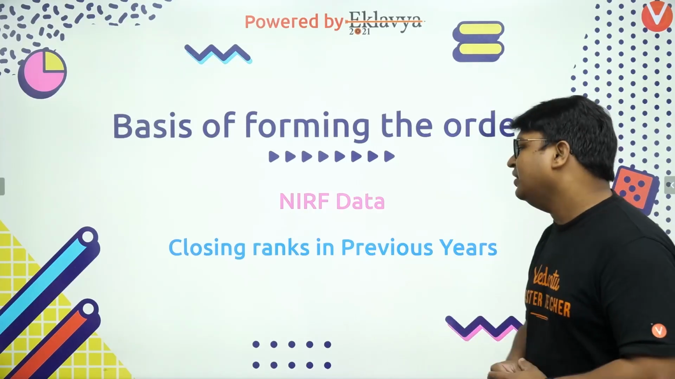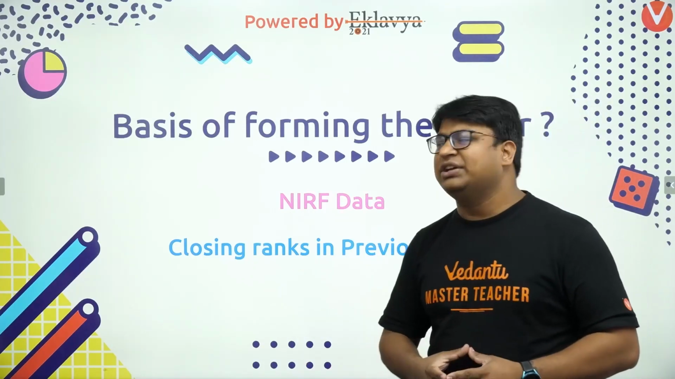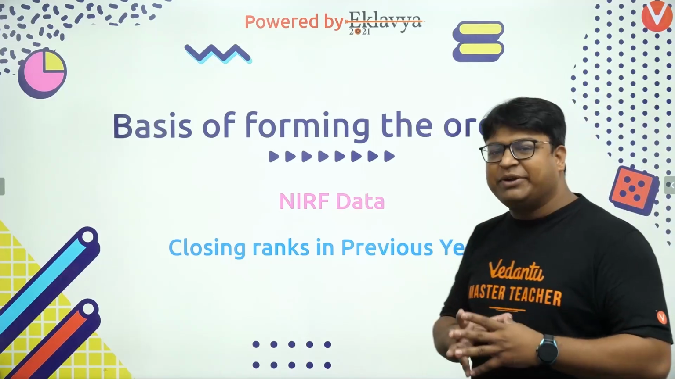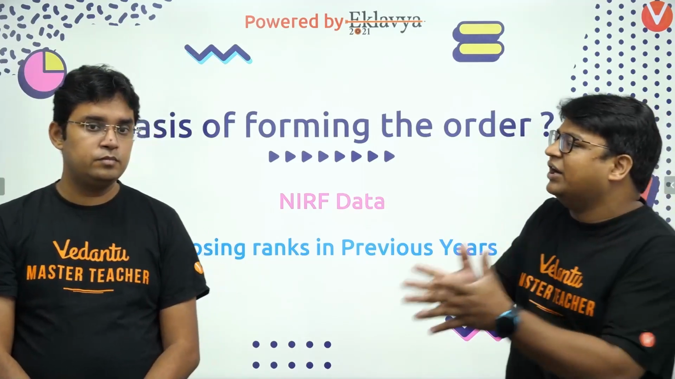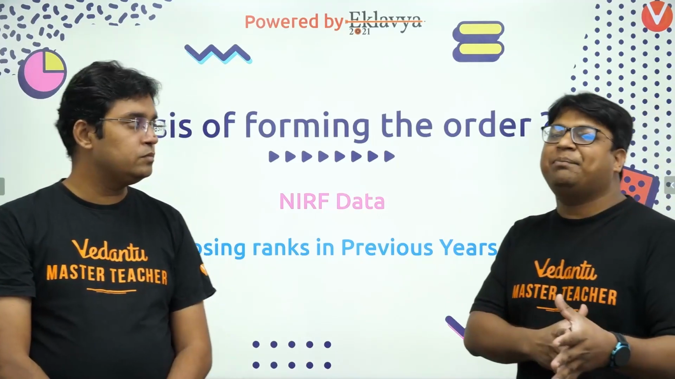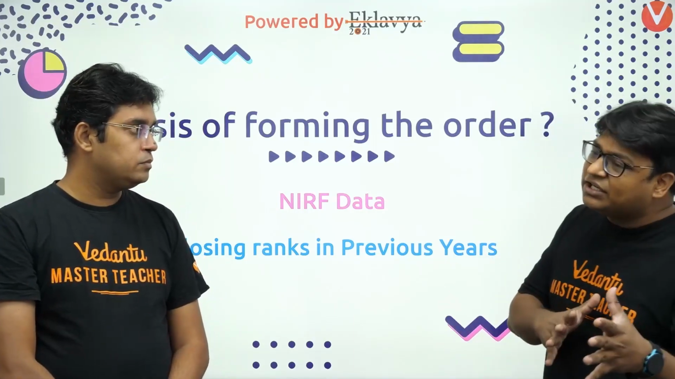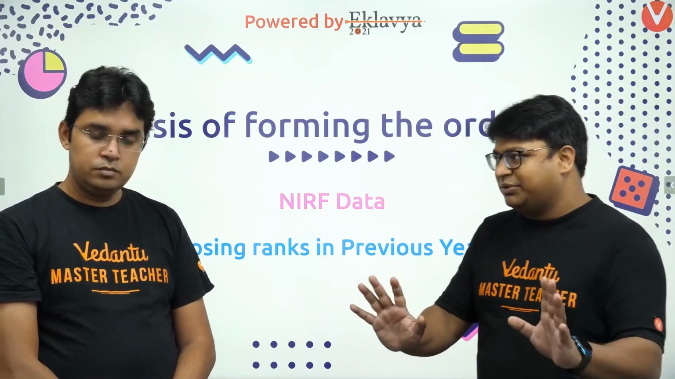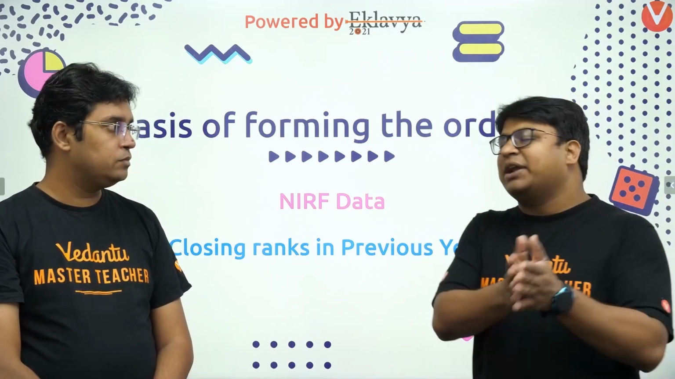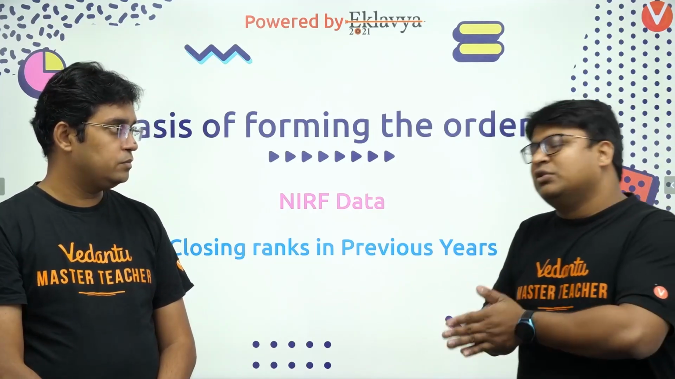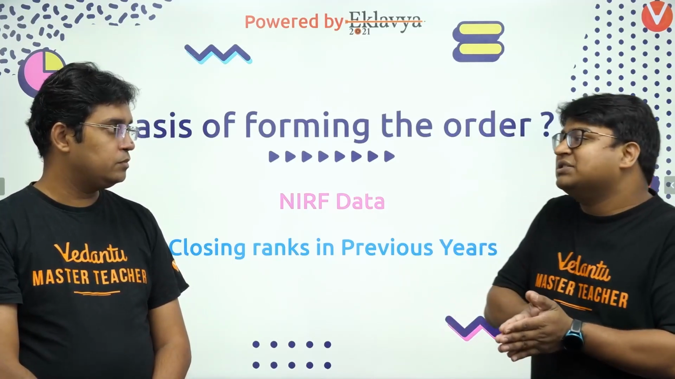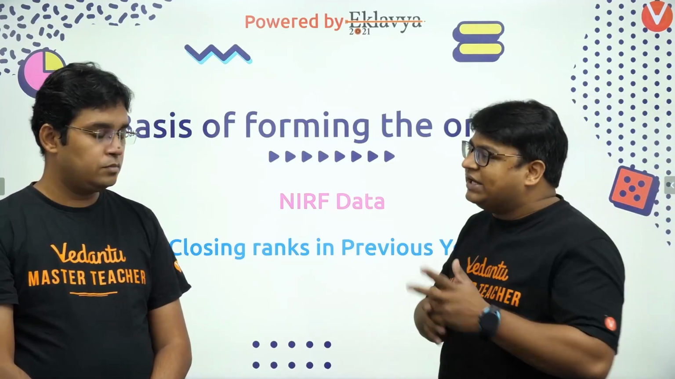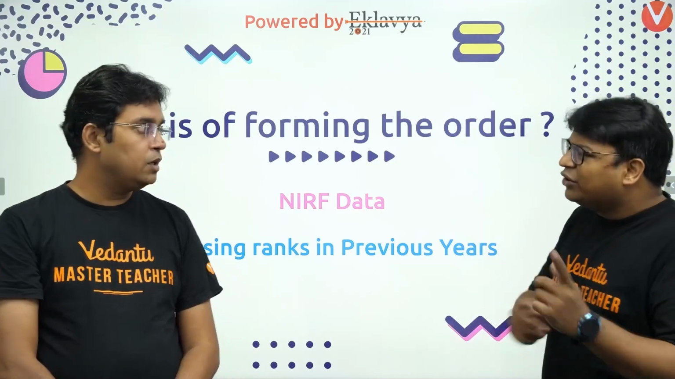Now there is one thing here. Why are we considering closing ranks? Let me take an example. Let's say mechanical in Kharagpur opened at around 1200 rank and closed at around, let's say, 1800 rank. Again, these are just examples, may not be the correct values. So Kharagpur mechanical opened at 1200 and closed at 1800. Why are we considering the closing rank to be the criteria for ranking a branch? Why not the opening rank?